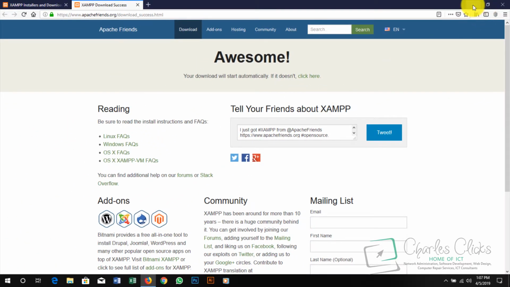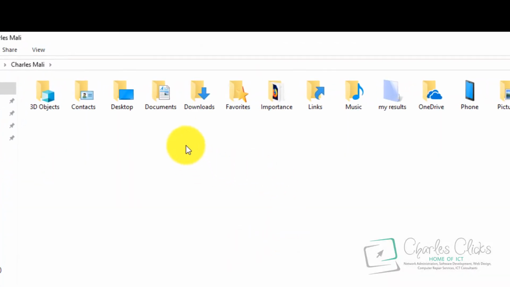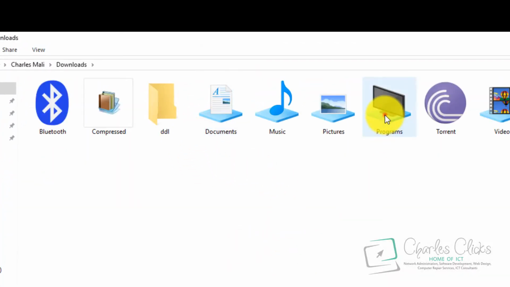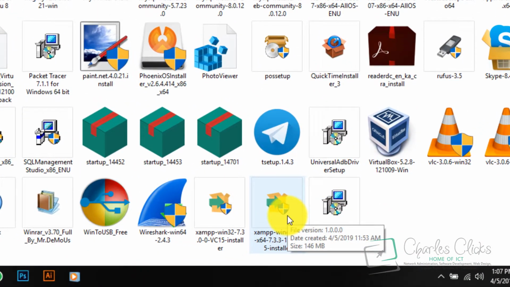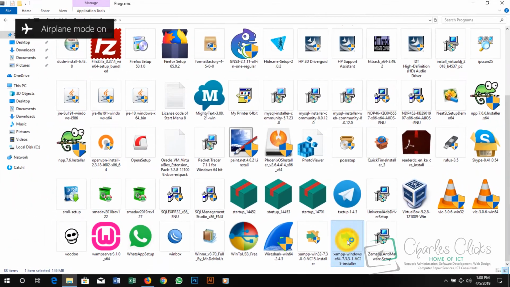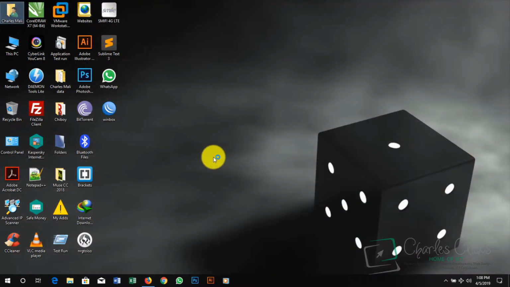Now that my download is complete, depending on the kind of download manager you're using, I'm going to go over here to my download folder and click on the program. This is the XAMPP application I just downloaded, 64-bit, because my Windows is a 64-bit Windows. So I have to double click on this to install XAMPP on our PC.